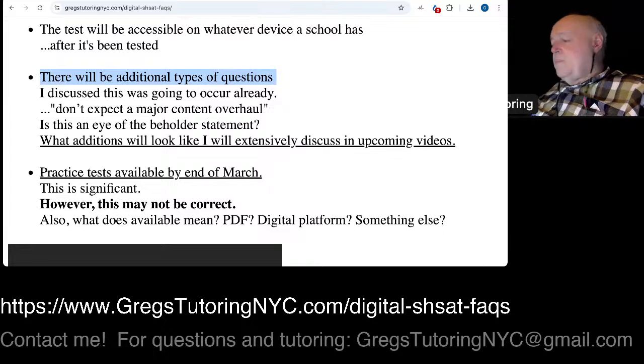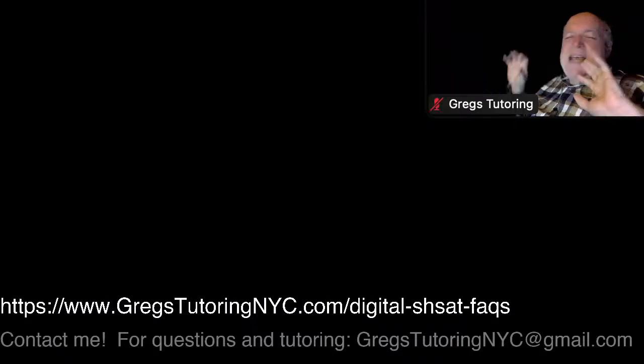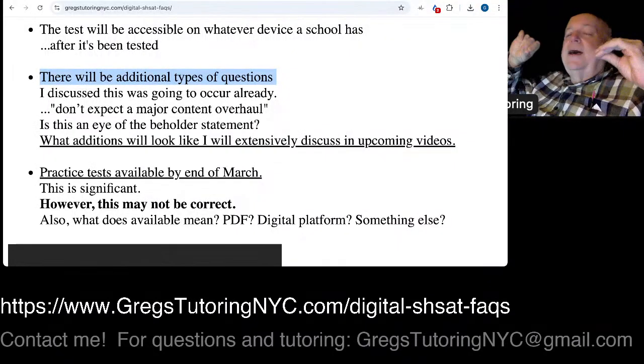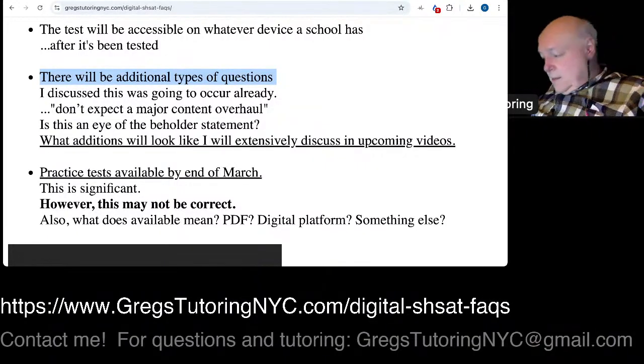On the flip side, some of you are probably familiar with some of this already, because you're taking the MAP assessment exams, and some other things like that. Again, some of you may have taken the TACHS already, or the ISEE, if you came from a private school. So some of you are familiar with some of this already. Although generally speaking, those exams are digital, but not taking advantage of it. So I think we can take advantage of the digitizing. I don't know which word is right there, and make good use of that.